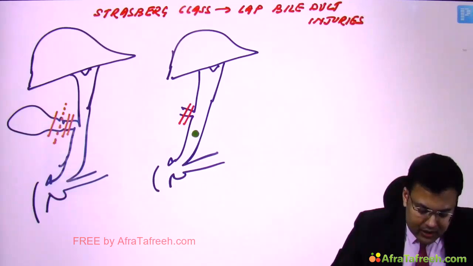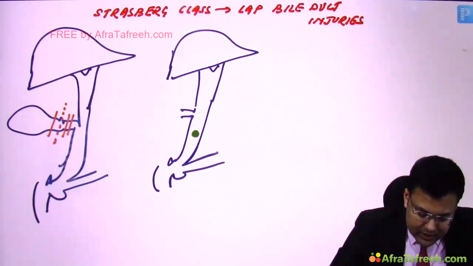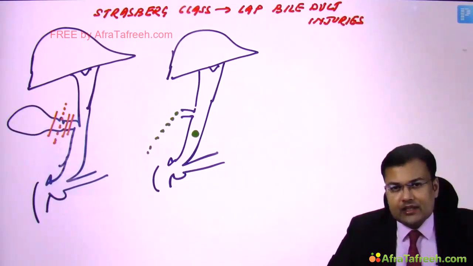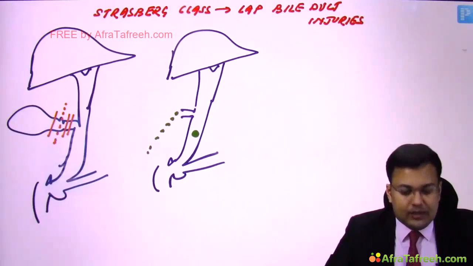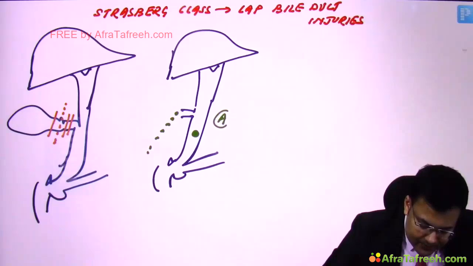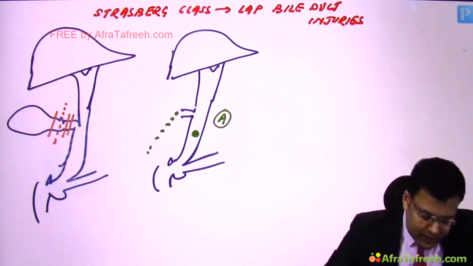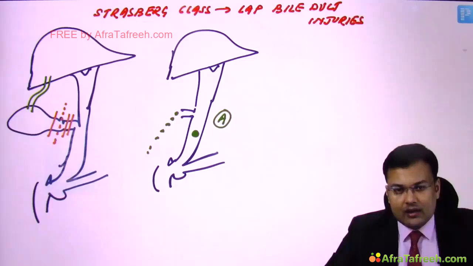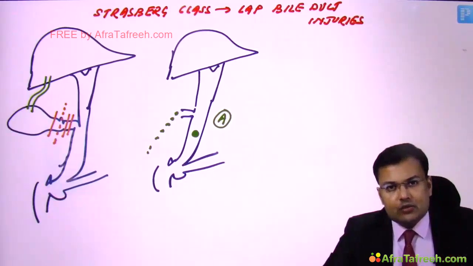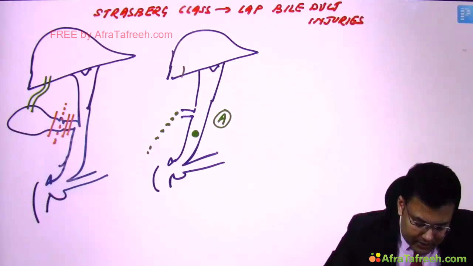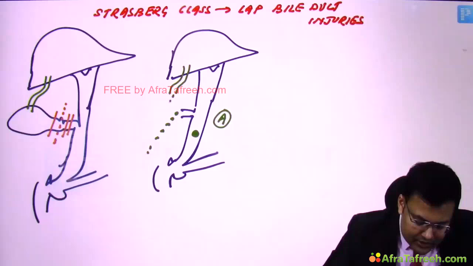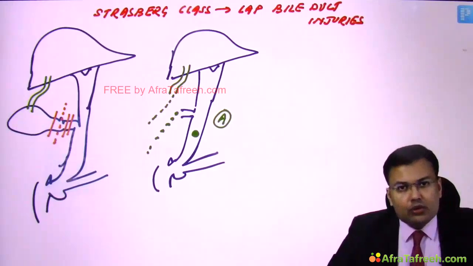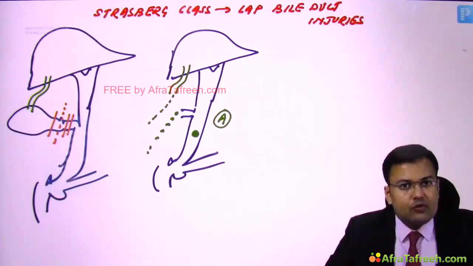The clips are dislodged. So here you can see the clips are dislodged, and if the clips are dislodged, you notice that there is bile leak from the cystic duct stump, and this is the most common type, known as type A. This is only one part. There is one duct known as the subvesical duct of Luschka. It's a minor duct which is attached to the gallbladder. Whenever this minor duct is injured during lap cholecystectomy, again there is bile leak. So both of these are included in type A, which is the most common type, right?